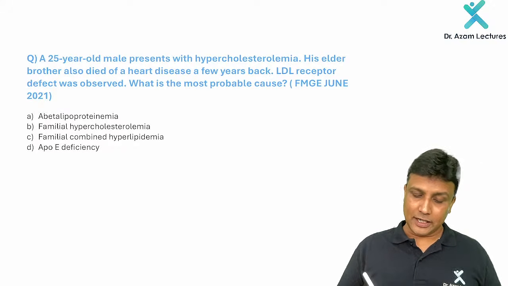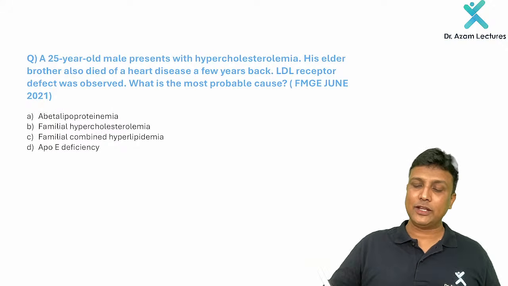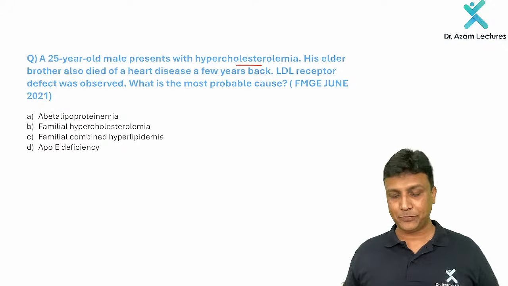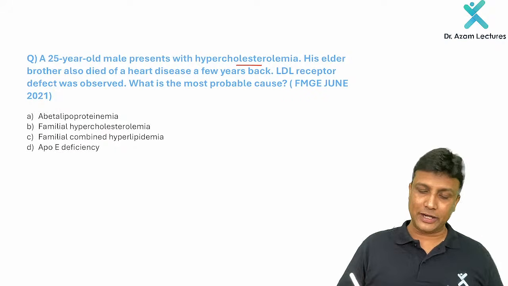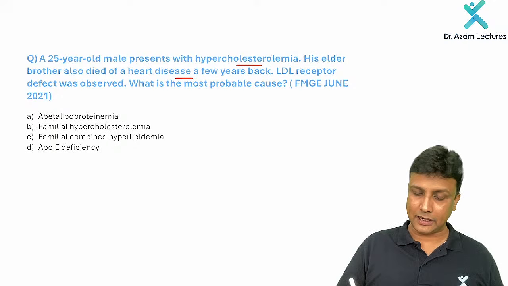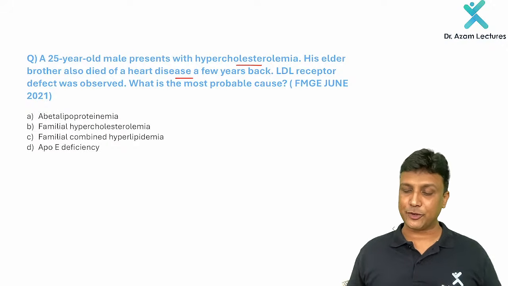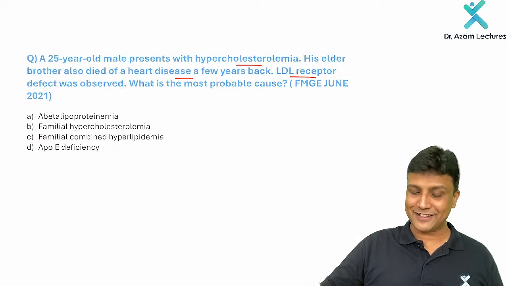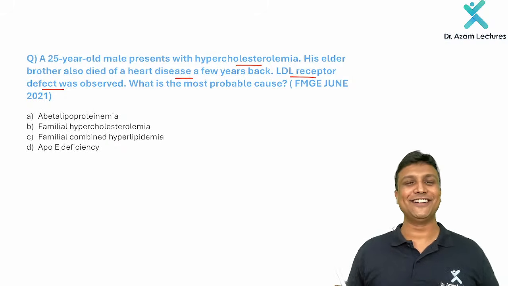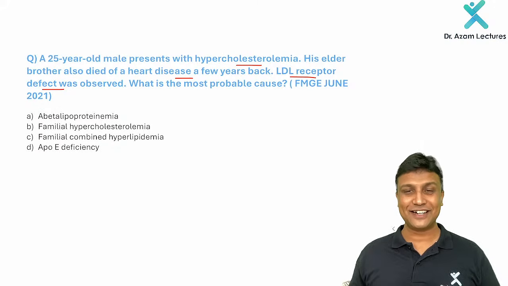Hypercholesterolemia. A 25-year-old male presents with hypercholesterolemia. His elder brother also died of heart disease a few years back. Okay, there is a family history also. LDL receptors are defective here.